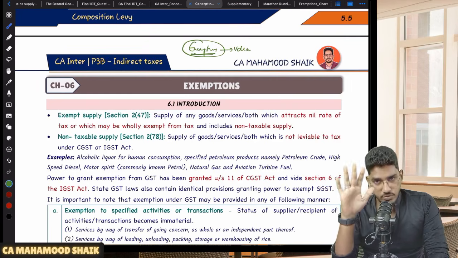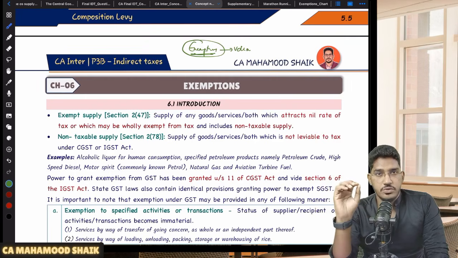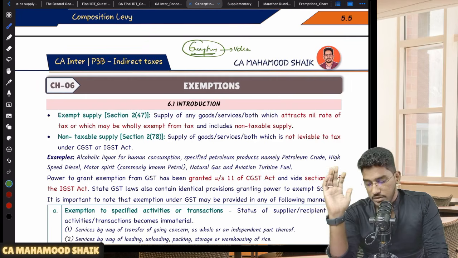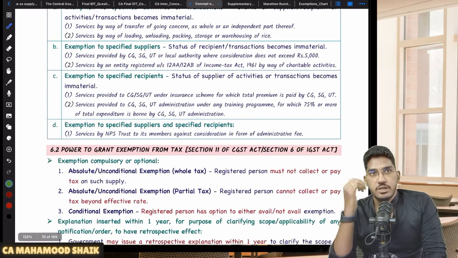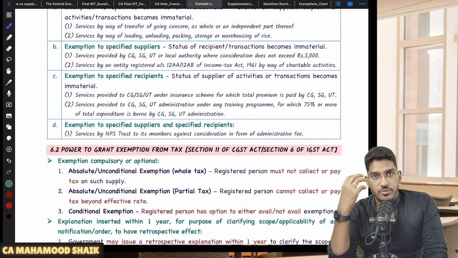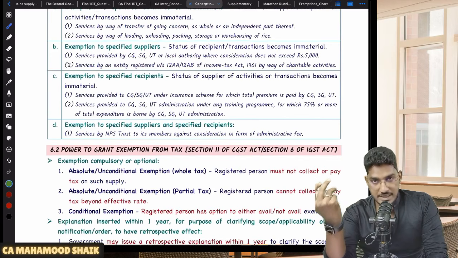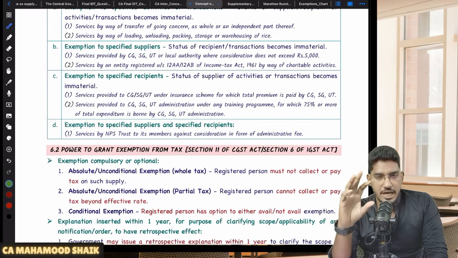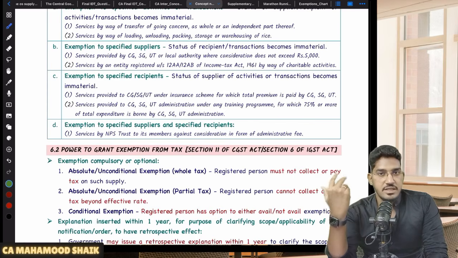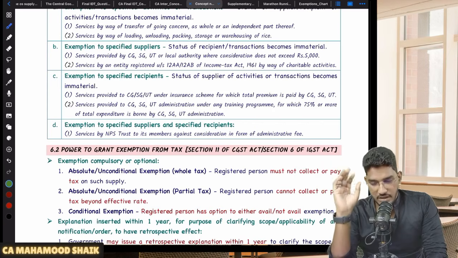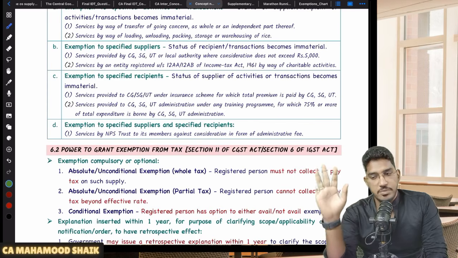So that's what I'm going to do in this session. I'm going to pick up the conceptual exemptions. Not every exemption might I be able to cover, but whatever is important from the examination perspective, whatever areas are very much favorite for the examiner, where very frequently they ask questions from. Those exemptions I'm going to pick and revise. Why? Because if I start revising each and every exemption, it will take a huge amount of time. So this is going to be a revision series, and I will not be able to cover 100% of the exemptions.